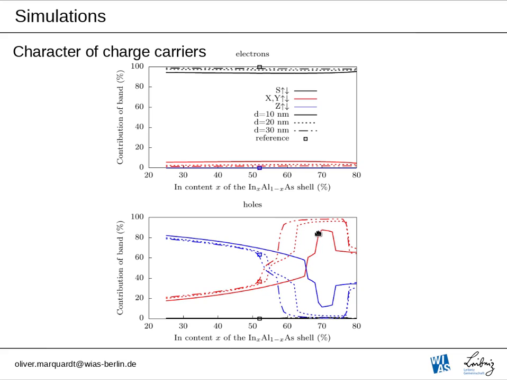So this is essentially what happens for all these diameters, just at different indium contents of the outer shell. Again, these are the reference system values, and there is such an intermediate region here where in fact the contributions of PX and PY and PZ-like states are about the same, so this is the intermediate region where the whole state sees quite strong band mixing between light hole and heavy hole band.